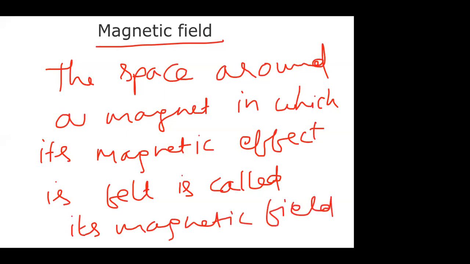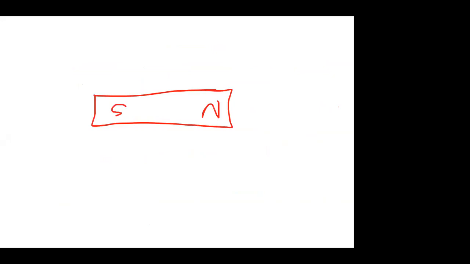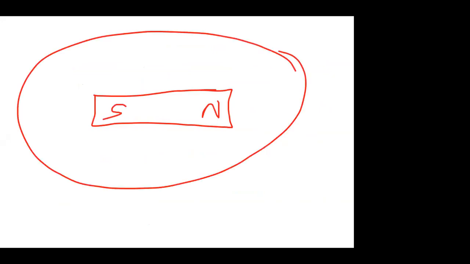What we observe here, please check carefully. The space around a magnet in which its magnetic effect is felt is called its magnetic field. If you take one magnet, this is the North Pole, this is the South Pole. Around the magnet, to some extent, its influence will be there.